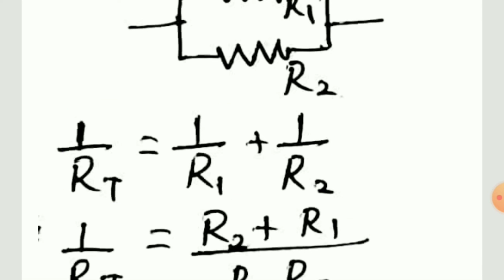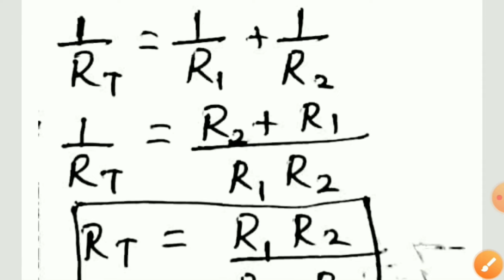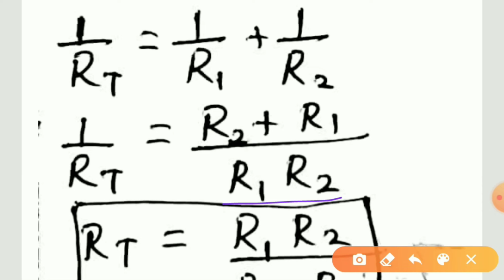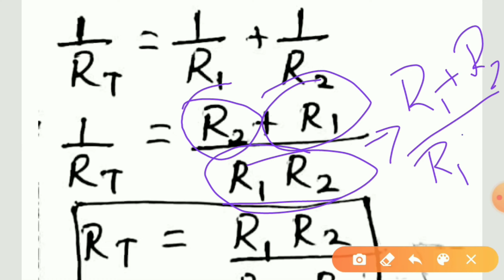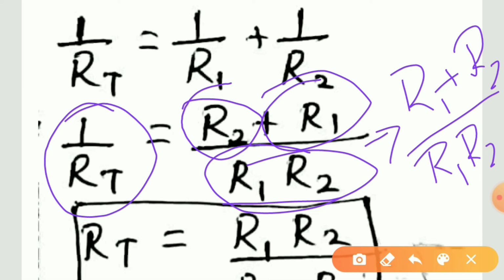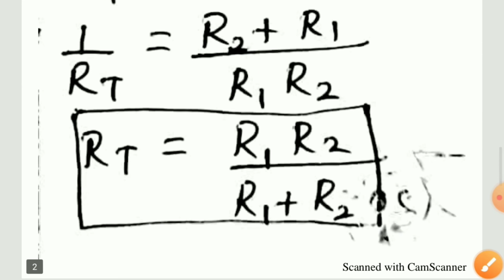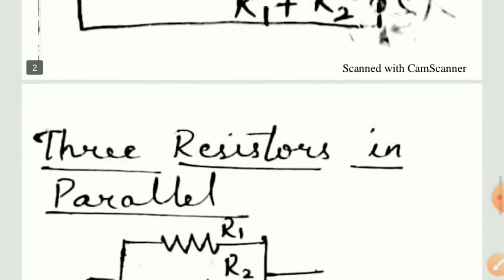When we find LCM for this, we get R1 R2 as LCM and we get R2 plus R1. On rearranging, we get R1 plus R2 divided by R1 R2. As the result is a reciprocal, that is 1 by R total, we need to invert the equation. As a result, we get R total is equal to R1 R2 divided by R1 plus R2. This was in case of two resistors.